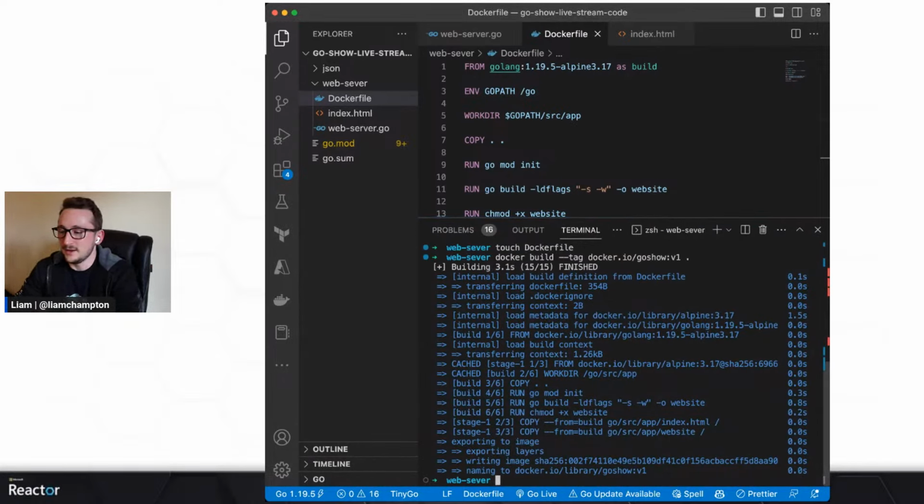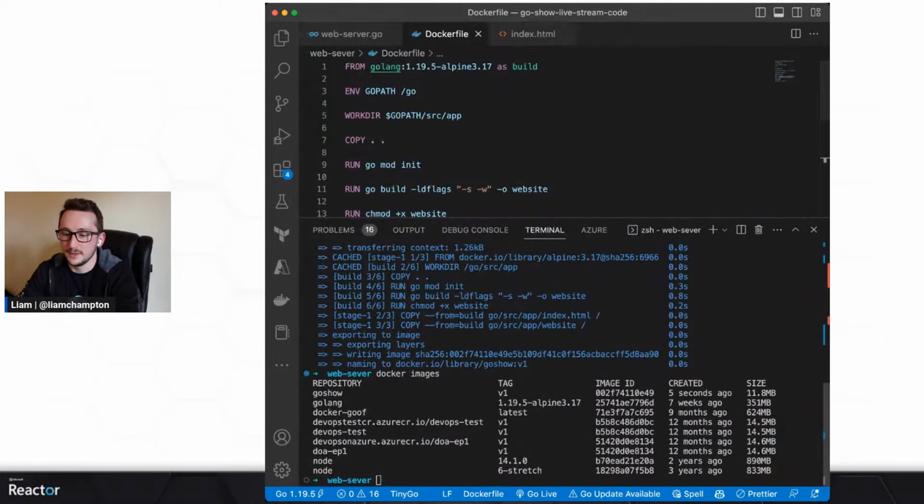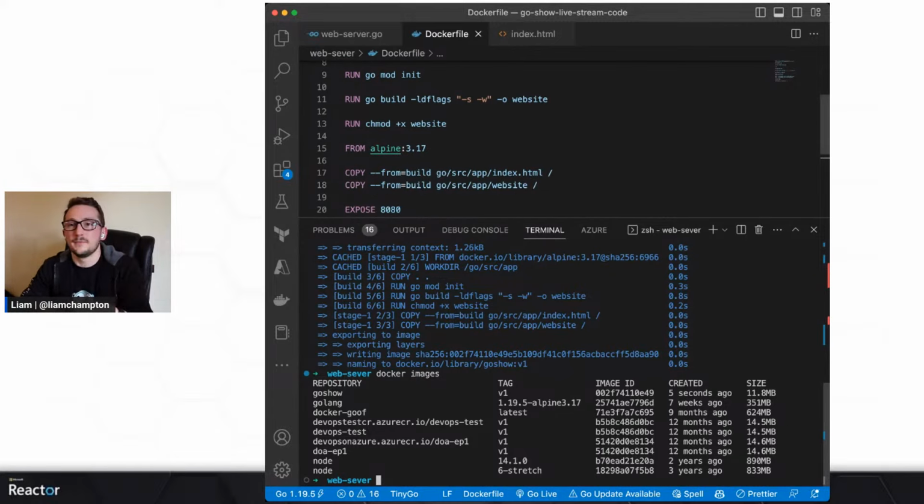Amazing. So we can see if I do Docker images, I've got a whole bunch of images on here. Let me see the Go Show, version 1, image ID, and it is 11 megabytes. If I did not use a multi-stage build, it would probably be much bigger because of everything which comes with the original image. I'm literally just copying over a binary and an index.html file at this point, and then whatever else is in the base image of the second one. So from Alpine 3.17, that's all I'm going to get. So it's about 10 megabytes, plus 1 and a bit megabytes of my code, if that.